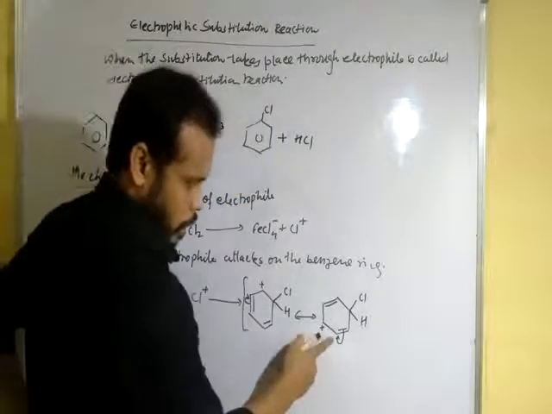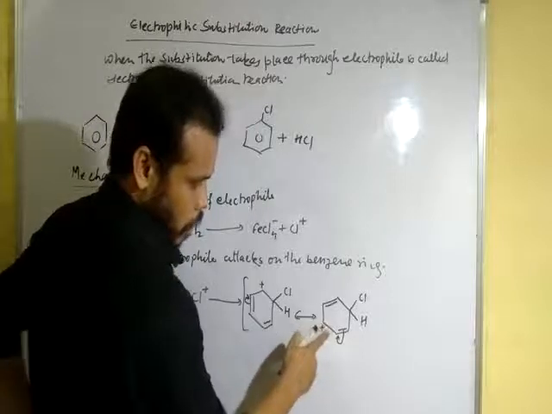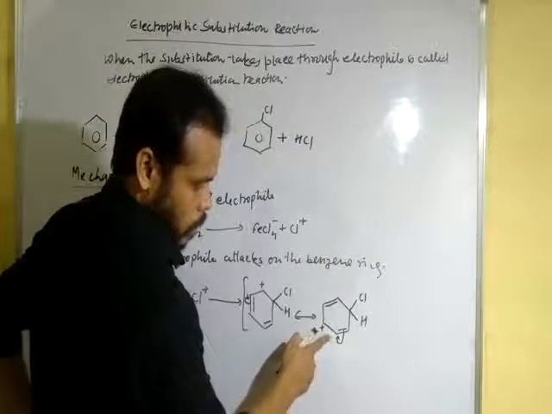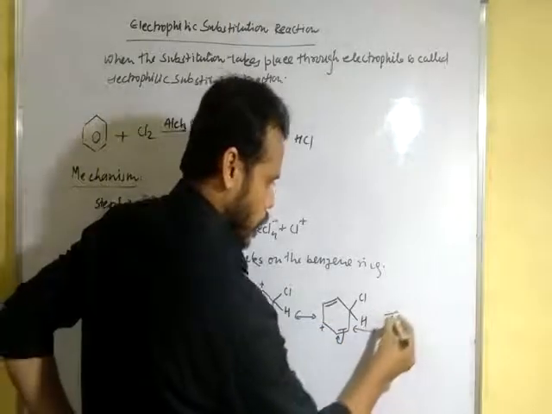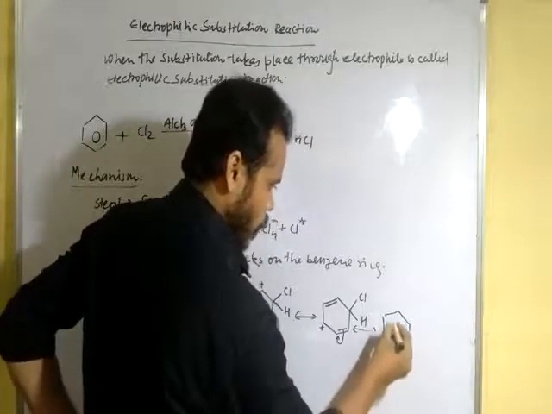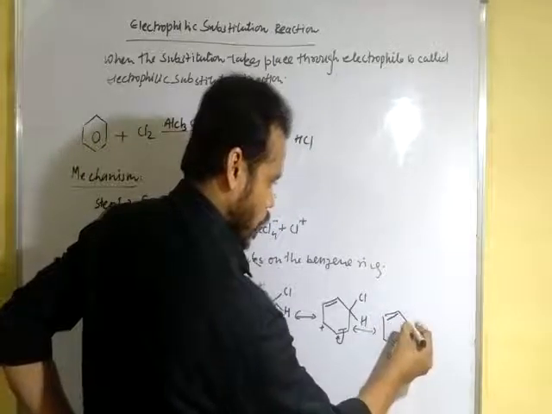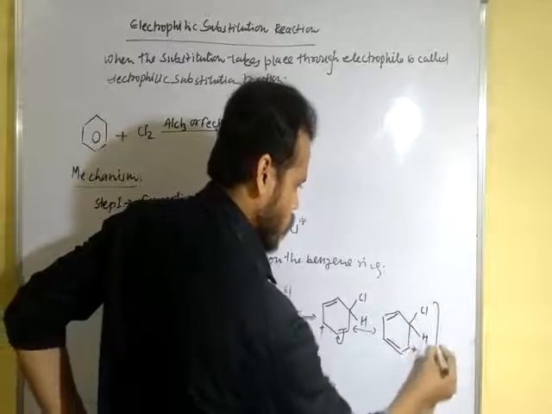The orbitals overlap and form a double bond here, with chlorine and hydrogen present, and a positive charge here.